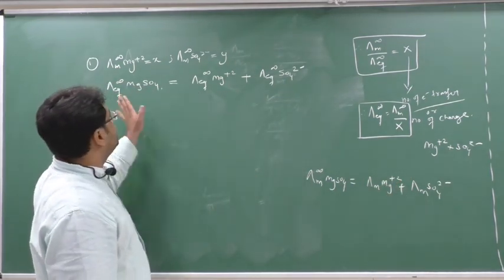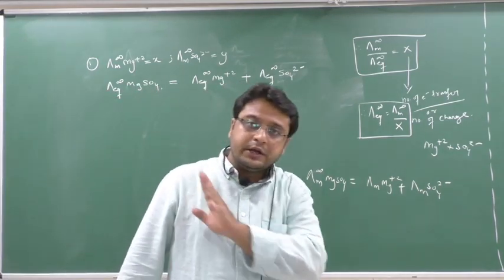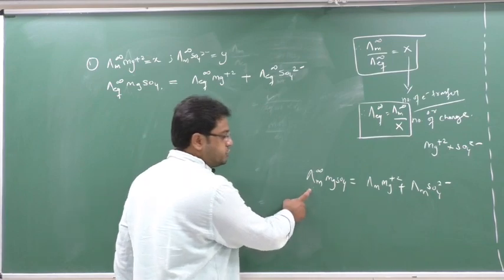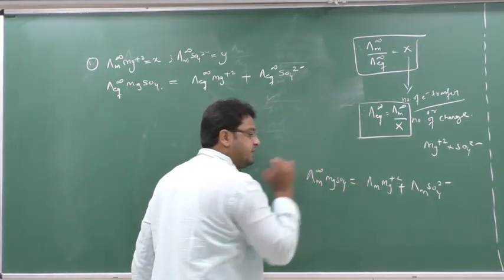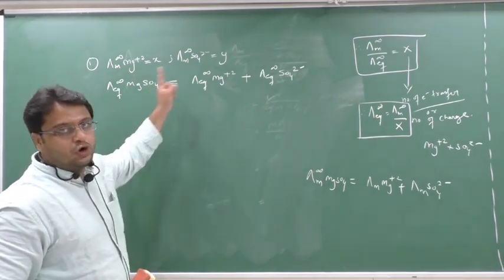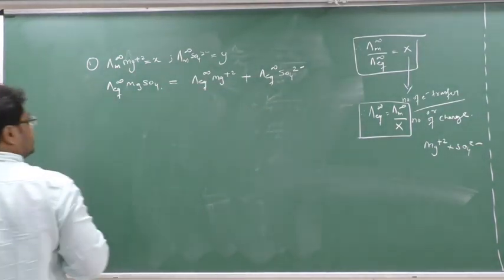But in lambda eq we do not see the number of ions. In lambda eq we should not see the number of ions. Okay, so please remember this. Only in molar conductance we should see the number of ions, and the number of ions should be multiplied. Whereas in equivalent conductance, the number of ions should not be seen and should not be multiplied. So please remember this.